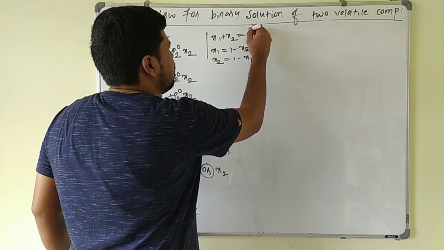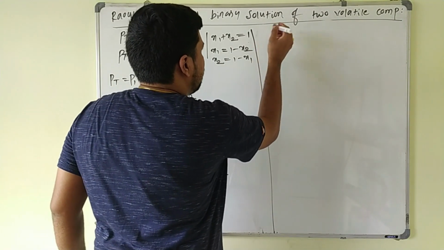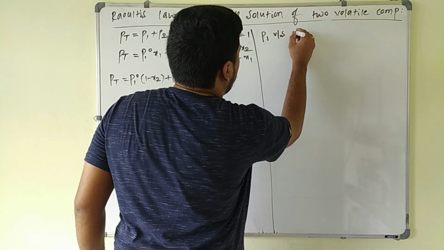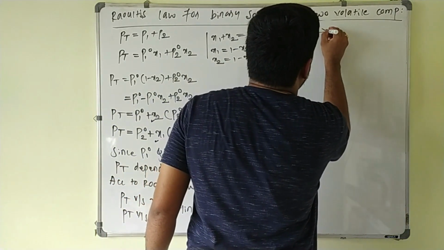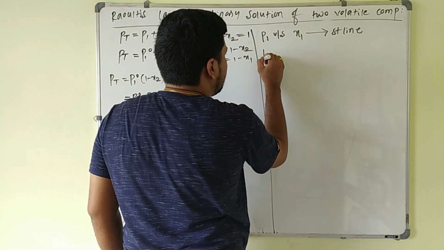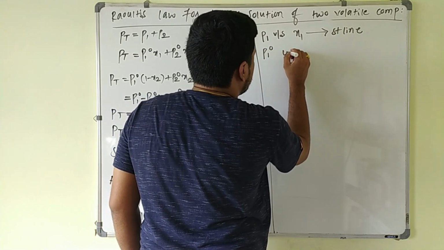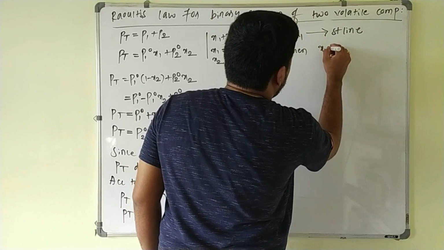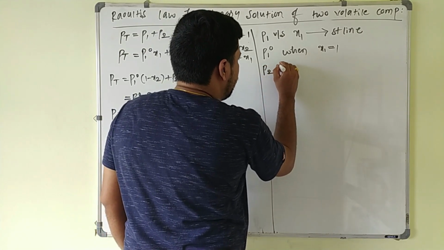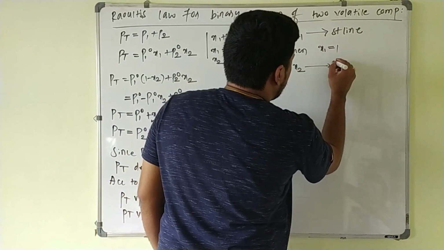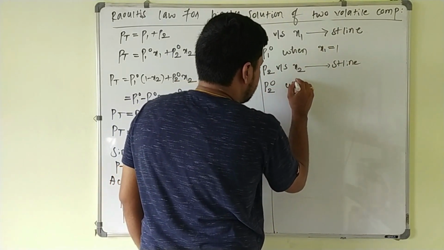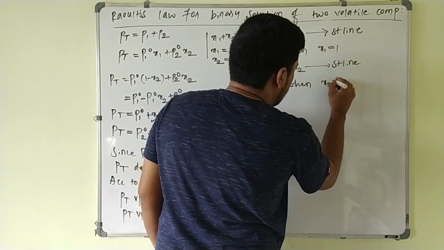Now we will draw the graph for Raoult's law. According to Raoult's law, the plot of P1, that is the partial vapor pressure of component 1, versus x1 will be a straight line, and this straight line passes through P1 naught when x1 is equal to 1 here. And the graph of P2 versus x2 again will be a straight line, and that passes through P2 naught when x2 is equal to 1 here.